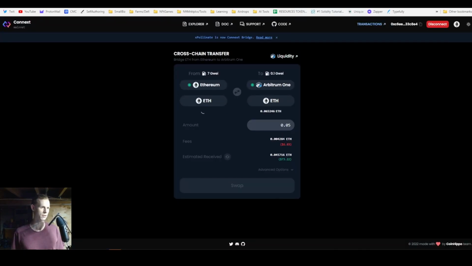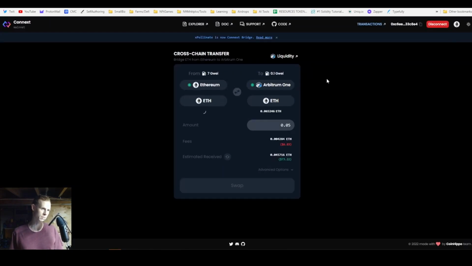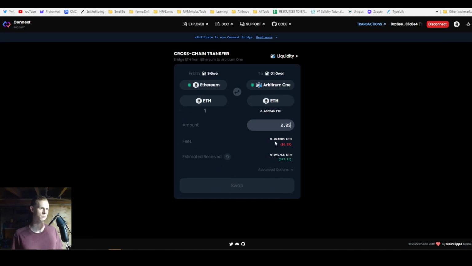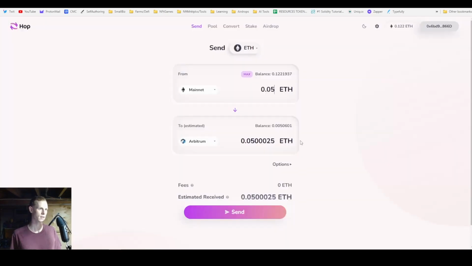So you can compare the different rates of the fees between the bridges and see which one's better. Generally, you should be paying $5 to $7 or less max for fees, to be honest. I think they base the fee on what the gas price is at the time as well, but some are higher than others. So we can see Connect's is 0.004, which is almost $7. For Synapse, it's 0.005. And then for Hop, somehow it's 0. I don't know how they do that, but that's interesting.